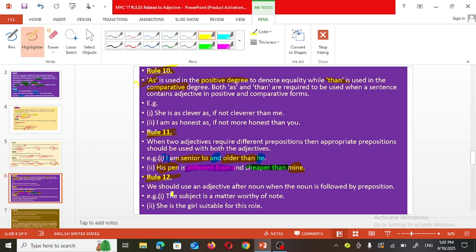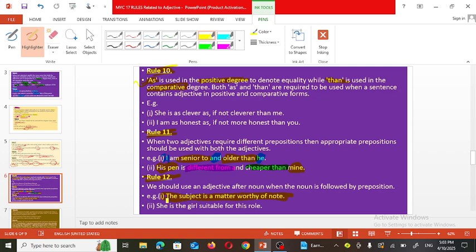For example, the subject is a matter worthy of note. Of note: preposition, okay, and then note, the noun is given.